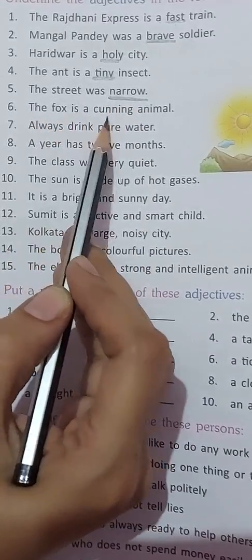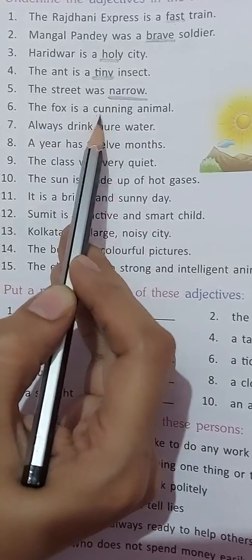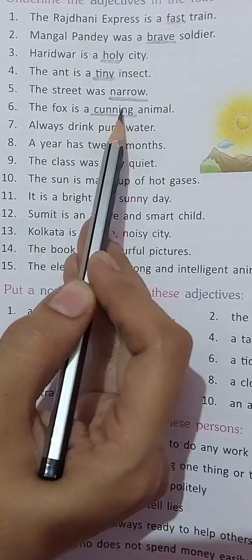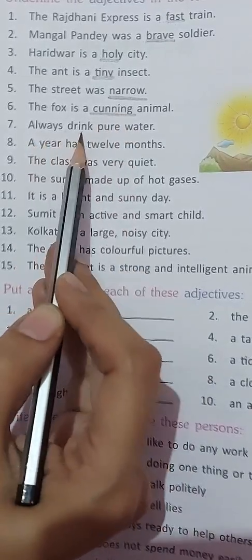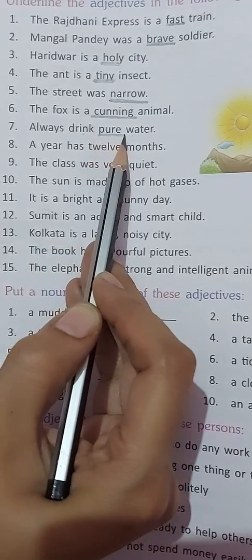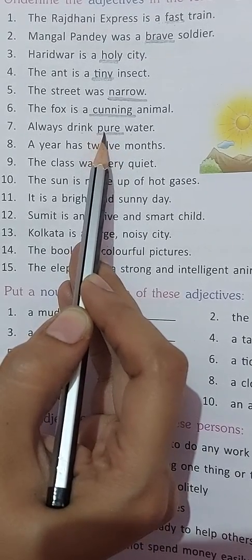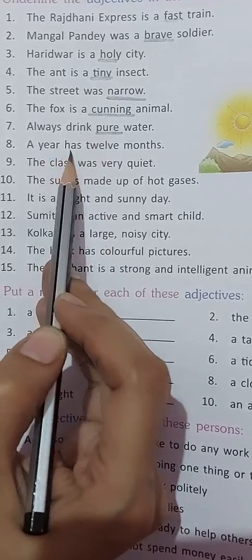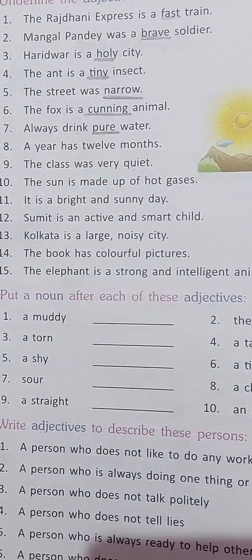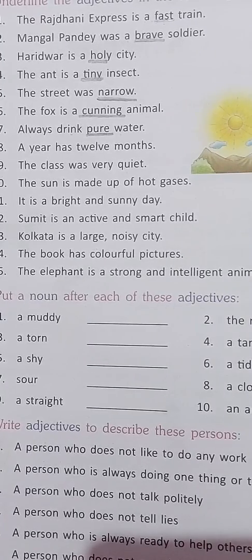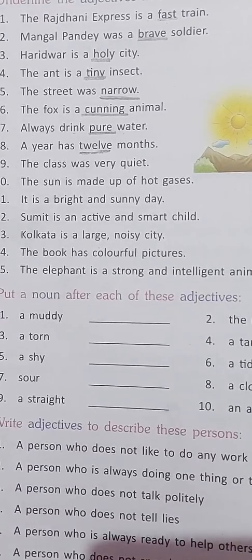Next, the fox is a cunning animal. What kind of an animal is fox? Cunning, right? So cunning is an adjective. Always drink pure water. What kind of water should we drink? Pure. So the word pure here is an adjective. A year has 12 months. How many months? 12. So the word 12 is an adjective. Next, the class was very quiet.